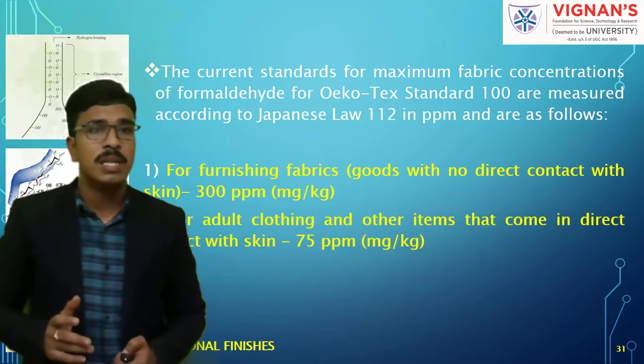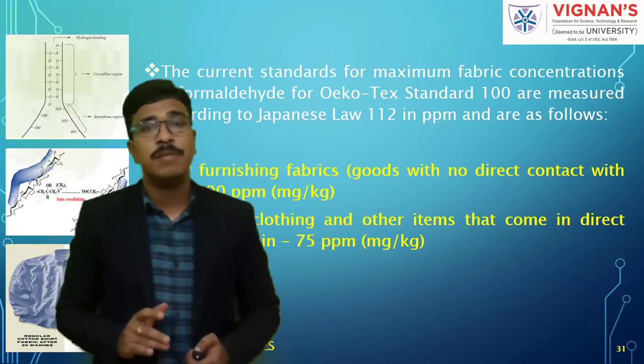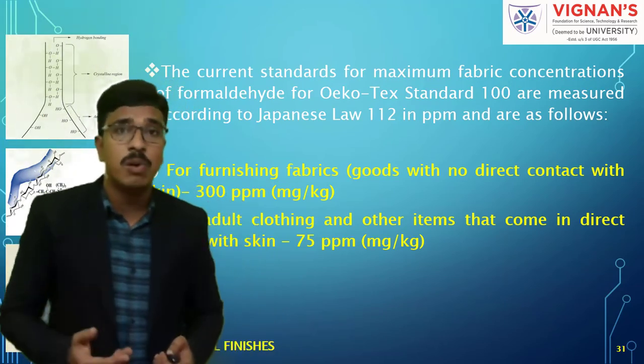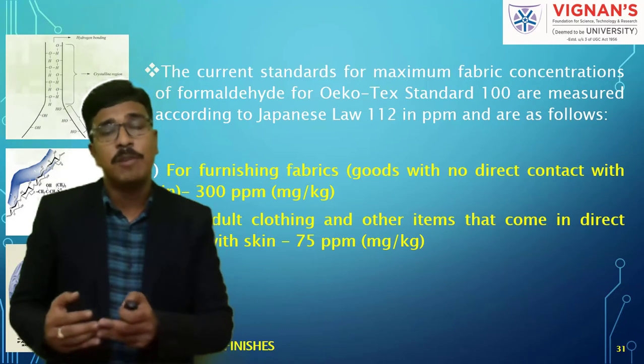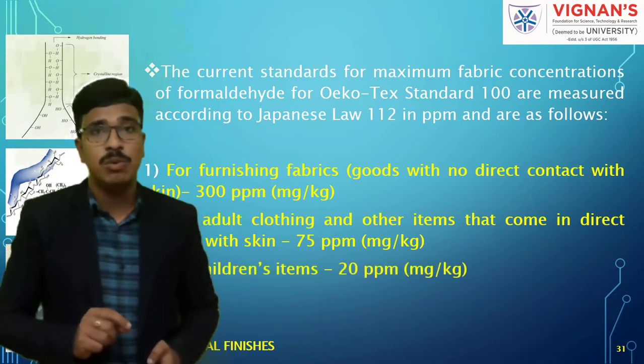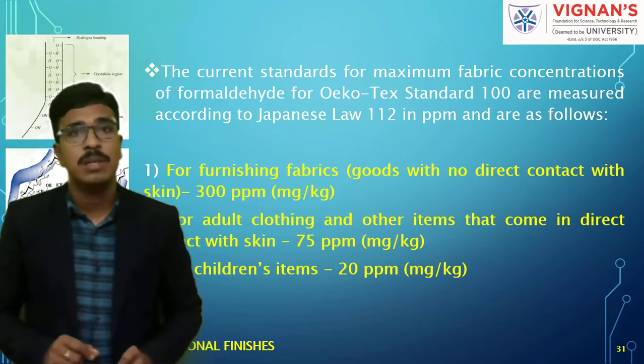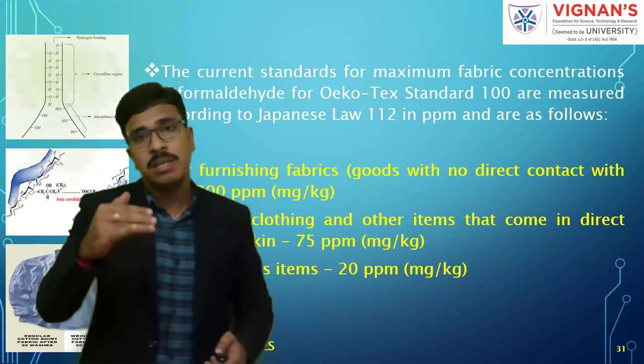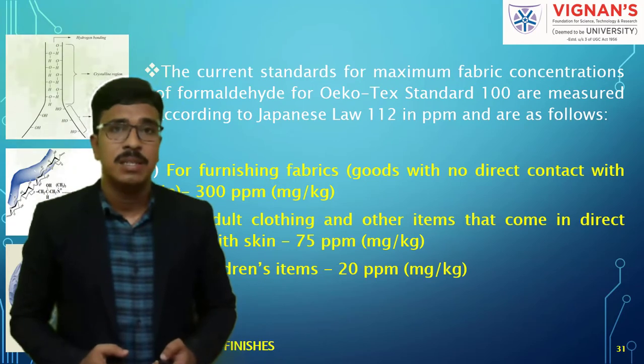It should not be more than that. For clothing, that is if the fabric is meant for adult clothing, the formaldehyde level is 75 ppm, and finally for children's goods it is 20 ppm. So see how these levels vary.